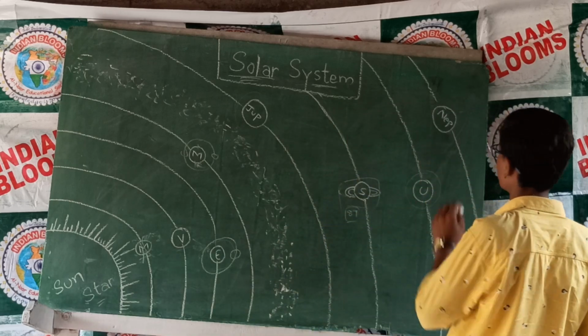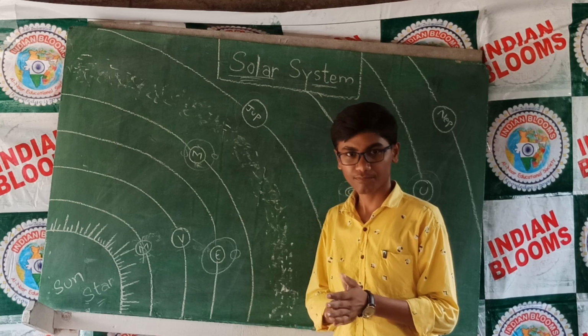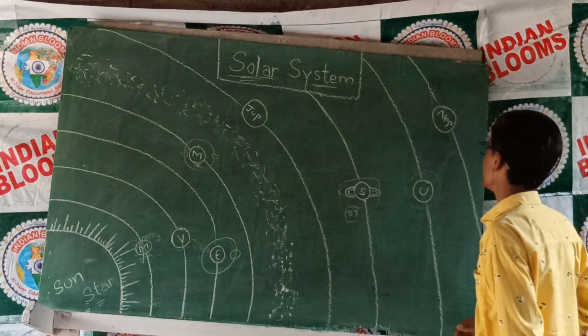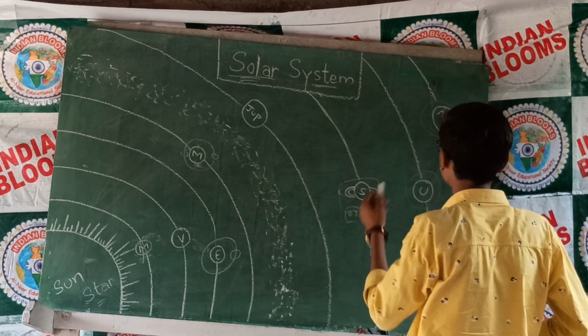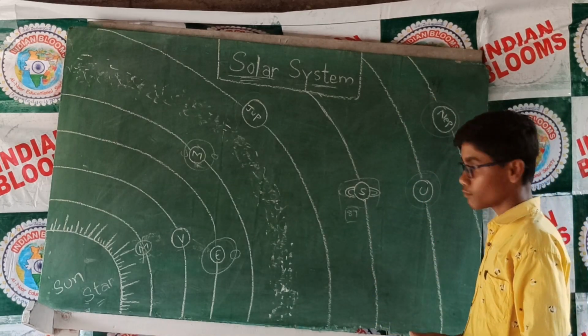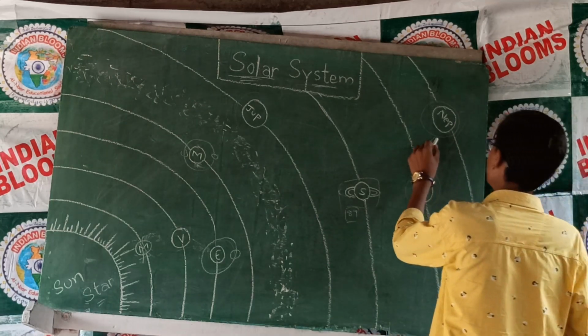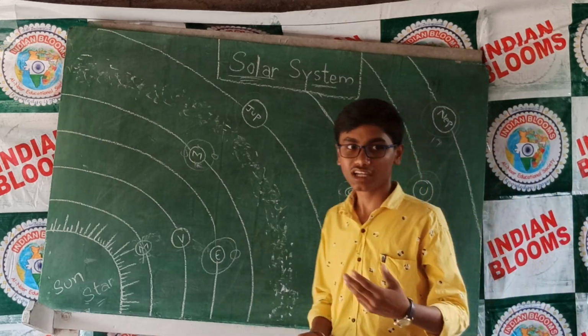Next, Neptune. Neptune is the last planet in the solar system, the eighth planet. It is the farthest planet from the Sun. Neptune is an ice giant. It is not a gaseous giant; it is considered an ice giant because it is very far from the Sun. Neptune has 17 natural satellites, and more may be discovered.